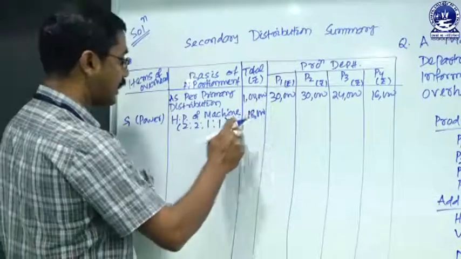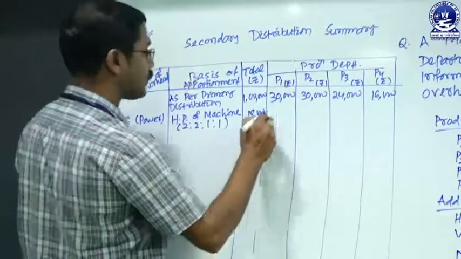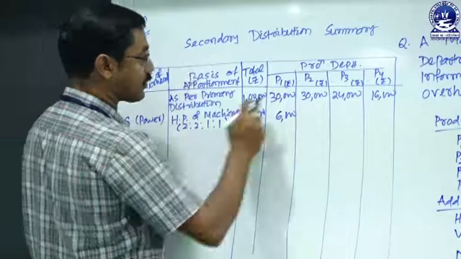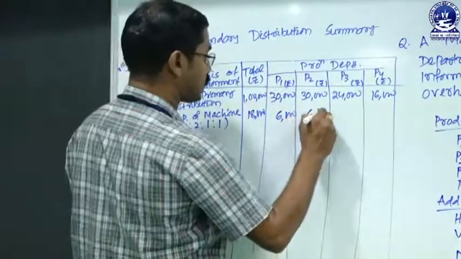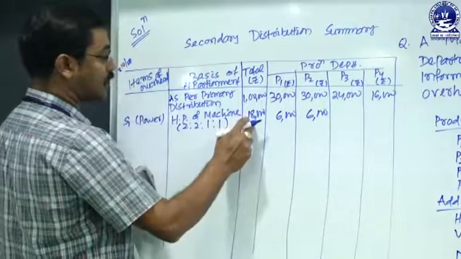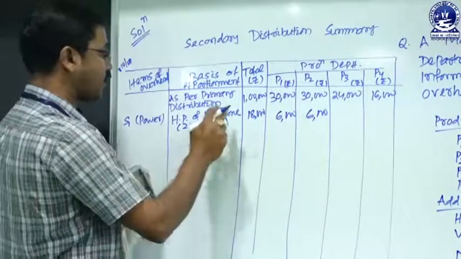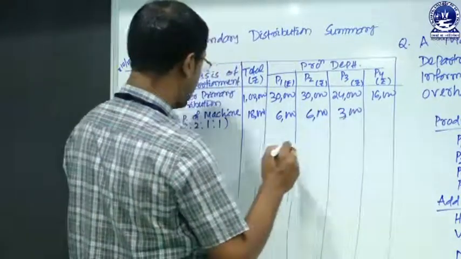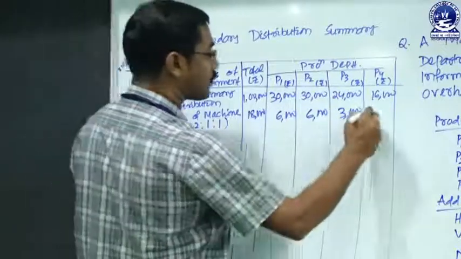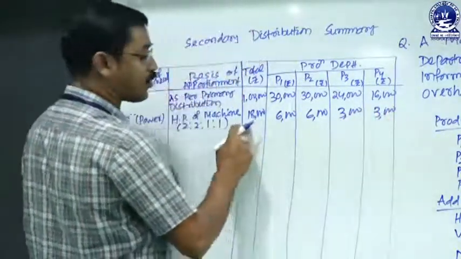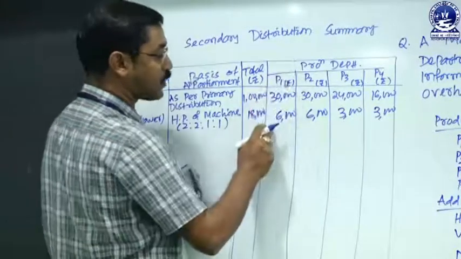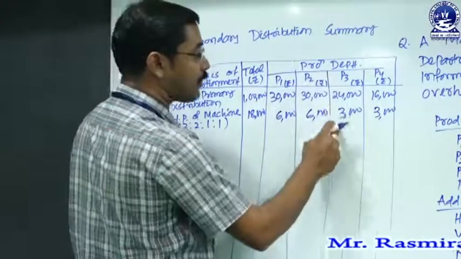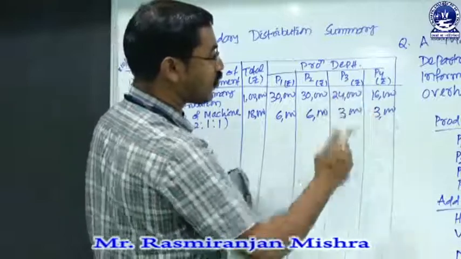That means 18,000 into 2 by 6, that is 6,000. Then 18,000 again into 2 by 6, that is relating to P2, again 6,000. Then the total amount 18,000 will be distributed to P3 on 18,000 into 1 by 6, that is 3,000. Then again 18,000 into 1 by 6, that is 3,000. So the total amount of 18,000 expenses will be distributed to production P1 6,000, production P2 6,000, department P3 3,000, again department P4 3,000.